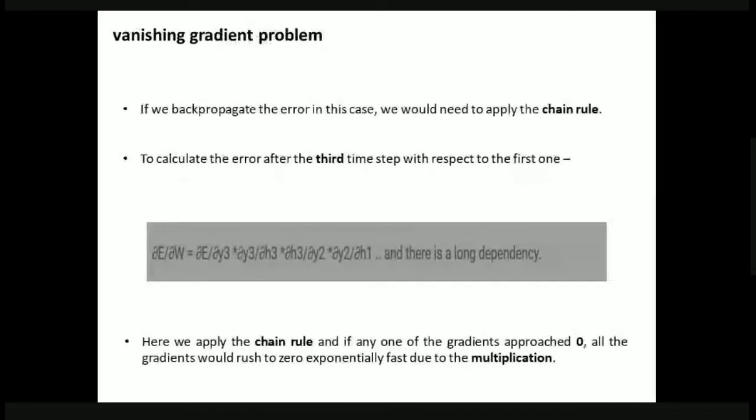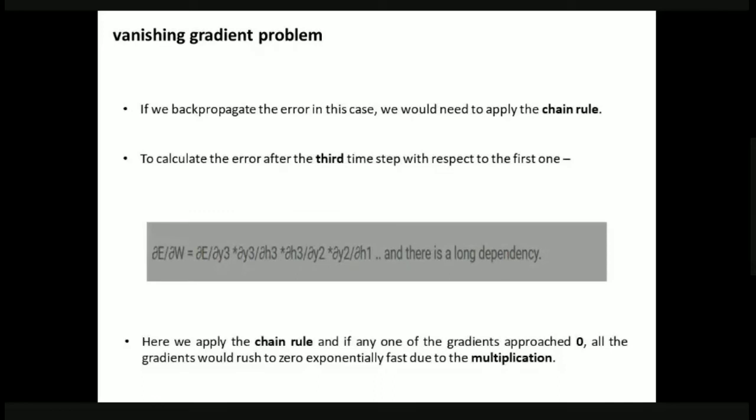Now, if we are going to propagate the errors, we are going to discuss the vanishing gradient problem. If we propagate the error across this long dependency, then obviously we have to apply the chain rule. We already discussed how the chain rule is applied while learning backpropagation. Let us say we wanted to calculate the error while doing backpropagation after the third time step, with respect to the first one.